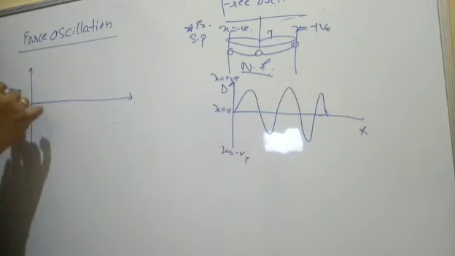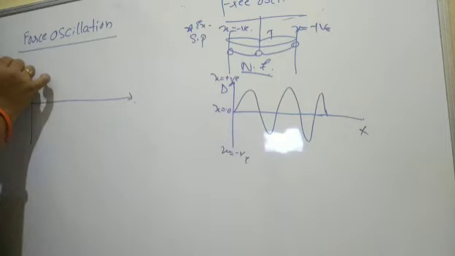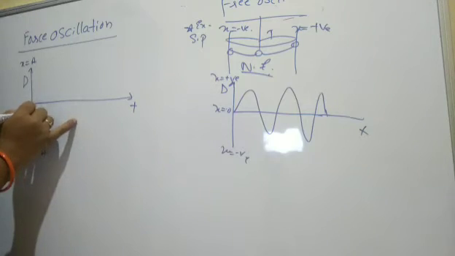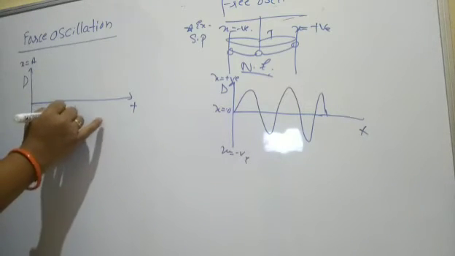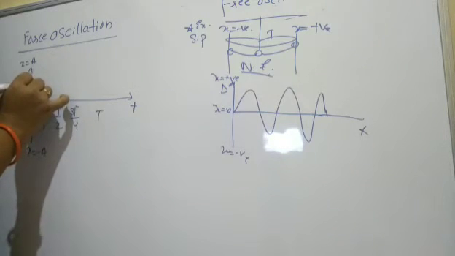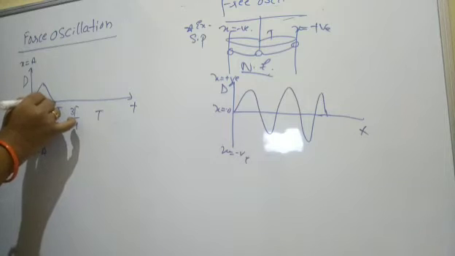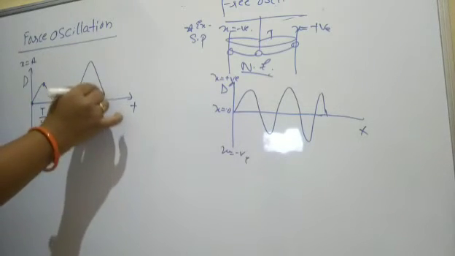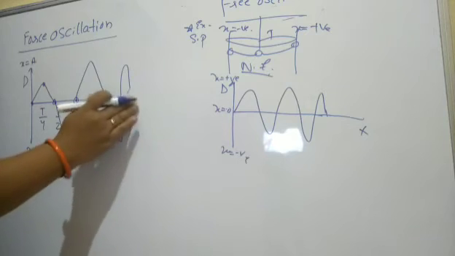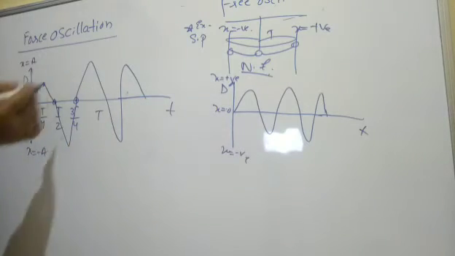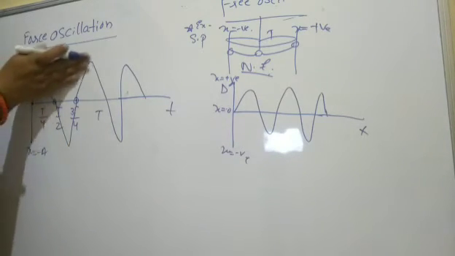when you take the graph of displacement, x is equal to a and x is equal to minus a, at the time period T. So T by 4, T by 2, 3T by 4 and total T. Beginning it will move from positive extreme to 0, 0 to negative extreme, to again 0. Like this it is continuous in the case of free oscillation. Now, in forced oscillation, look at this part.